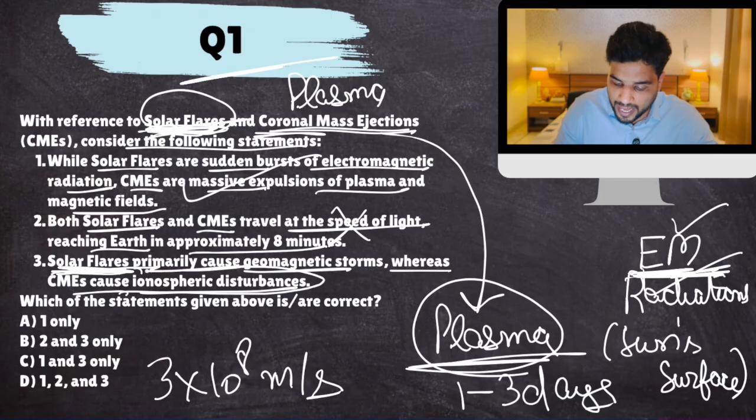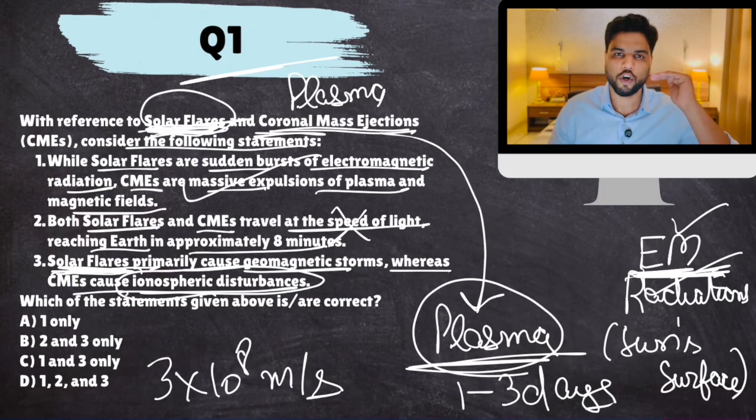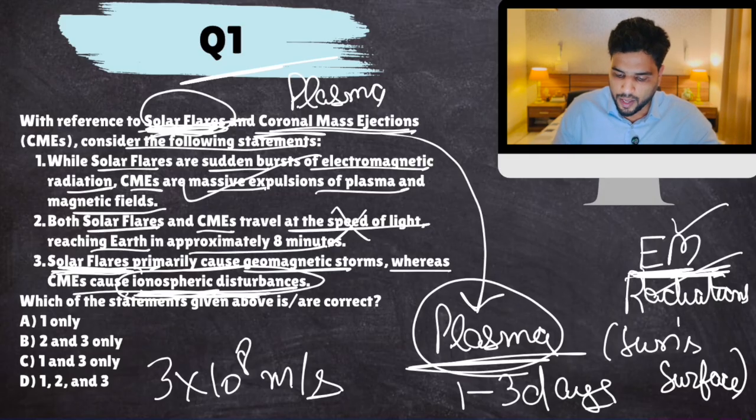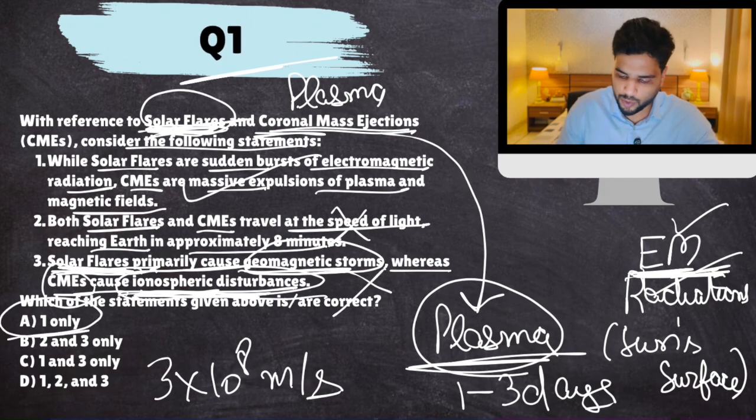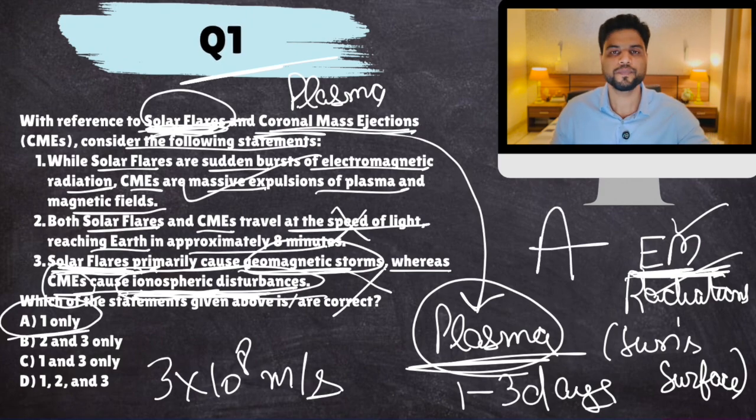Like there is the troposphere, the mesosphere, all these layers. The ionosphere is the one where satellites use these ions. Solar flares cause ionospheric disturbances, whereas coronal mass ejections cause geomagnetic storms. It's the opposite. So, this is also false. The correct answer would come out to be A.